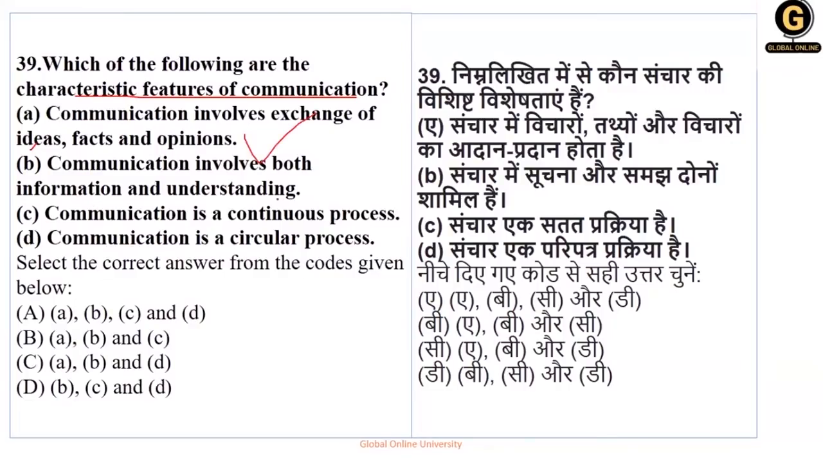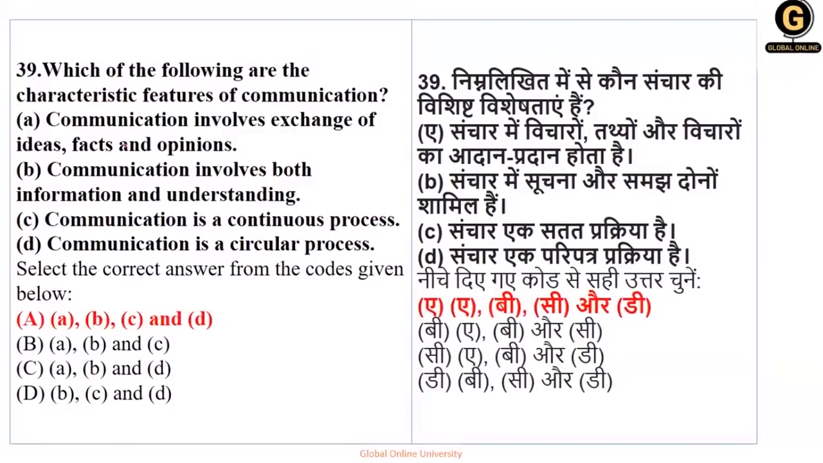Communication involves both information and understanding. Yes. Continuous होना चाहिए. Yes. Circular होना चाहिए. It's like two-way type. Yes. So if you see, all the options are correct. So option number A, which includes all the options A, B, C, and D. So your right option for this question is option number A.